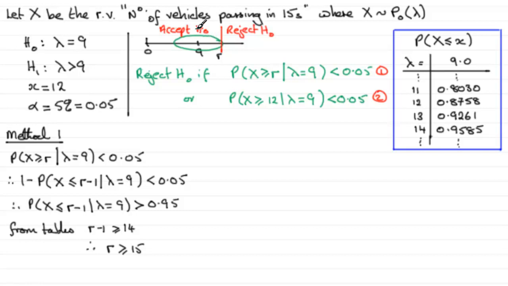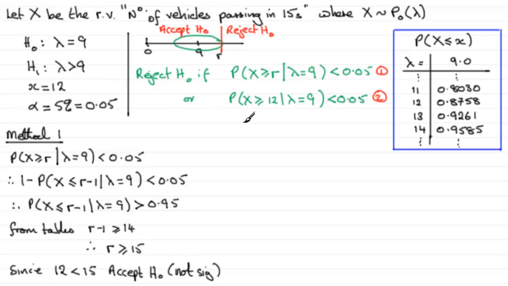Okay, so we're going to accept H0. So I would say that since 12 is less than 15, we would accept the null hypothesis H0. So therefore we've not got a significant result, not significant. So the mean is going to be 9.